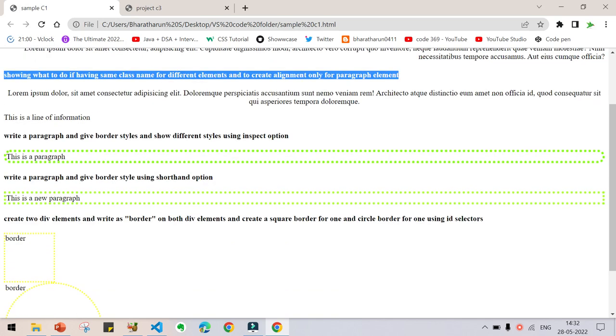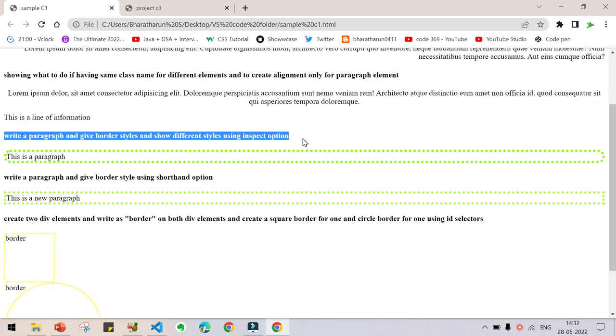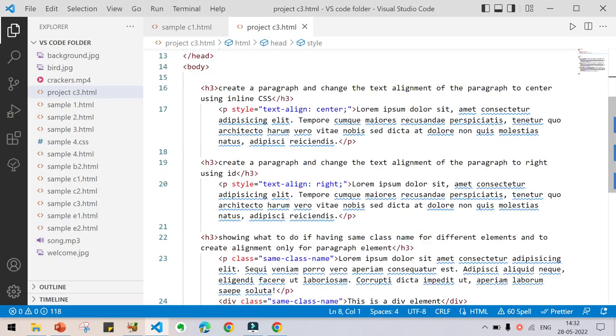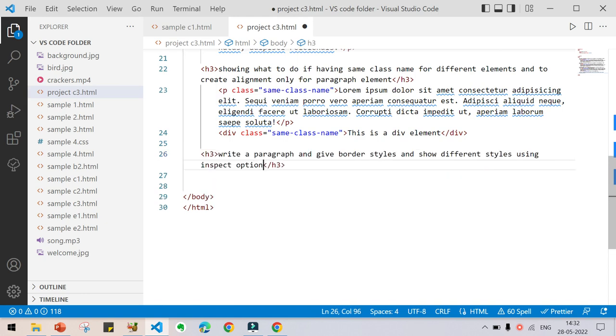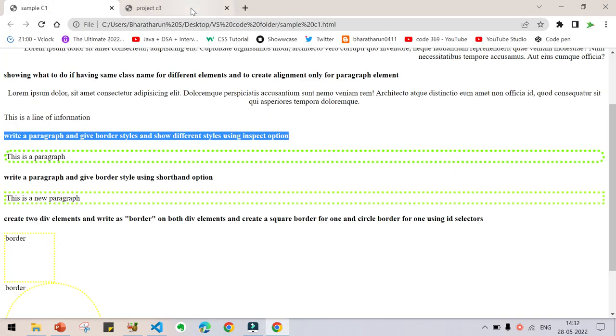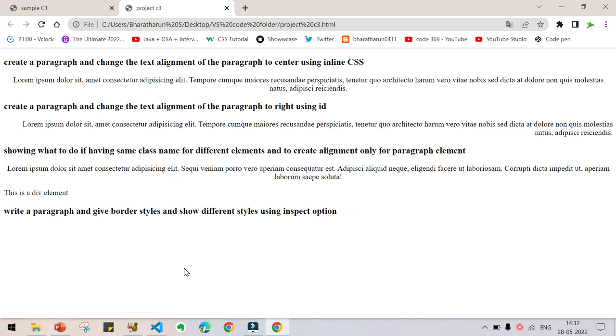And next what we are going to do is write a paragraph and give border styles. I'm just copying this heading here, just type h3 and press Ctrl V, then press Ctrl S and go back, reload.